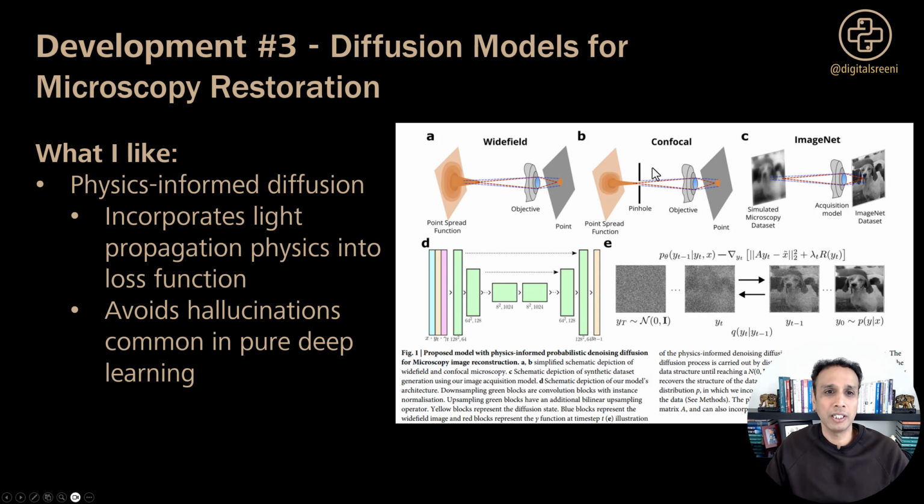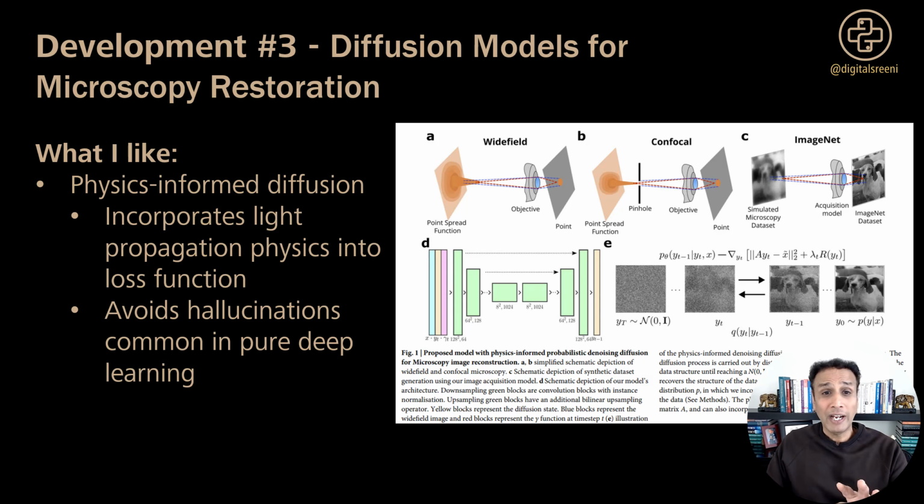I'm sometimes amazed at how people think, especially the physics informed models is what I'm kind of fascinated with quite a bit, not just in microscopy field in general, but in microscopy, this absolutely makes sense. So I definitely recommend reading these papers.